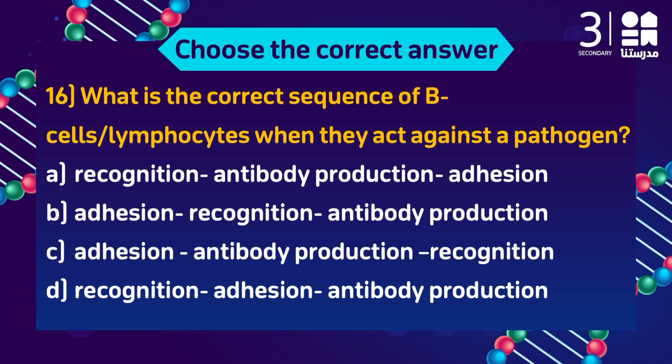Question number 16 is talking about what is the correct sequence of B cells, lymphocytes, when they act against the pathogen. It must be many stages. The stages follow each other. Let's speak about these stages after we read the question. Let's read the question again. What is the correct sequence of B cells, lymphocytes, when they act against a pathogen?